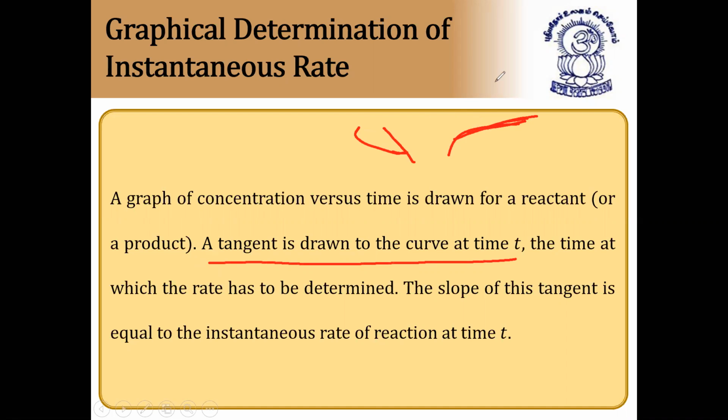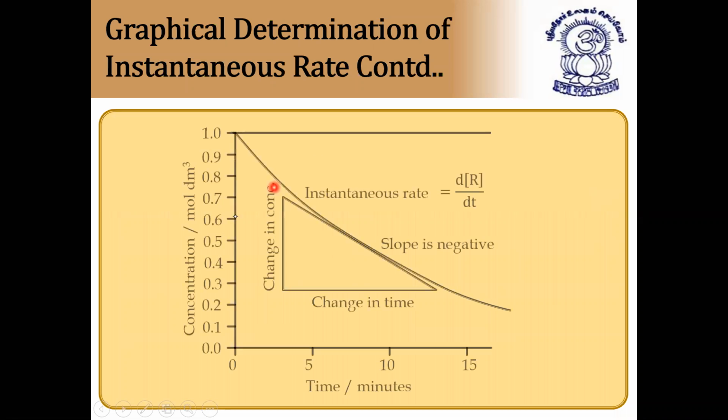I'll show you the tangents clearly. A tangent is drawn to the curve at time t seconds, the time at which the rate has to be determined. The slope of this tangent is equal to the instantaneous rate. So if you find the slope of the graph, it is nothing but the instantaneous rate, for the curve of the product and reactant.